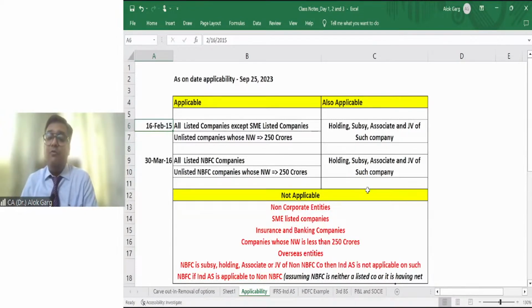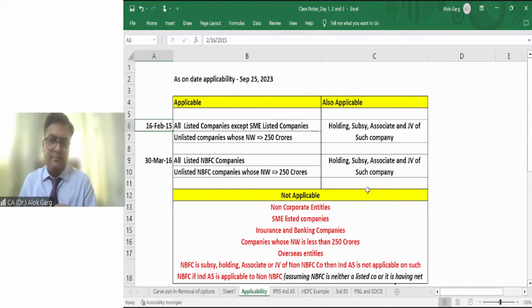For example, Renew Power Limited is an Indian company, but it is listed outside India. Whether Ind AS is applicable, the answer is yes. So friends, number one, Ind AS is applicable to all listed companies, whether listed in India or outside India. Number two, listed company means equity listed company as well as debt listed company. If equity is not listed and only debt is listed, then also Ind AS is applicable.